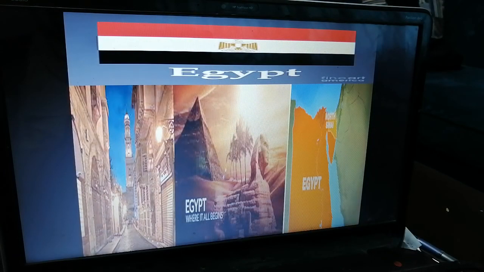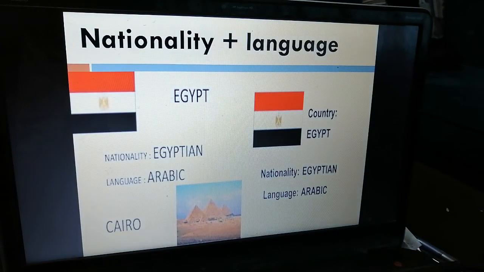Then we're going to move to Egypt. This is an Arabic country, okay? You know that Egypt is in Africa, and the picture in the middle is the picture of the pyramids. If you know the pyramids, they are very famous in Egypt. We're going to move to the capital and the nationality, language. The nationality is Egyptian, the language Arabic, and the capital Cairo.